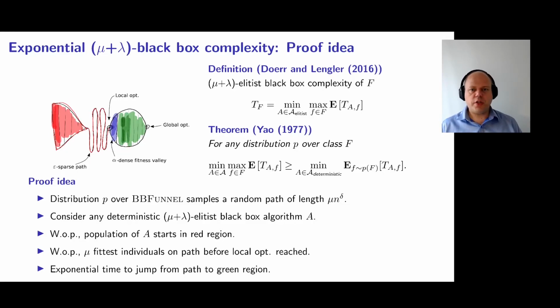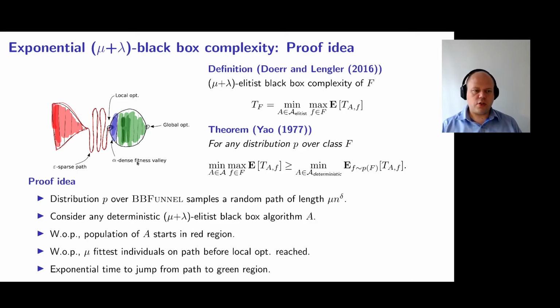To prove exponential mu plus lambda elitist black box complexity, we apply Yao's minimax theorem. So what we need to do is to choose any probability distribution on the problem class, and then we need to prove that the best deterministic black box algorithm has exponential average case running time on this problem, where we sample the problem from this distribution.